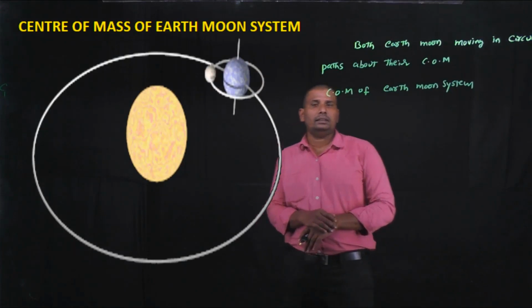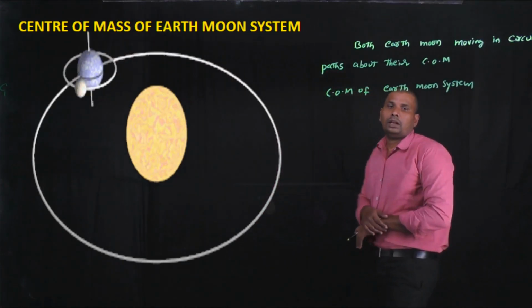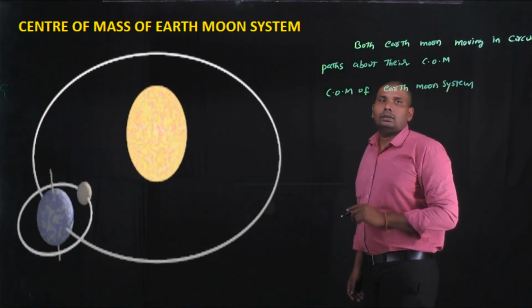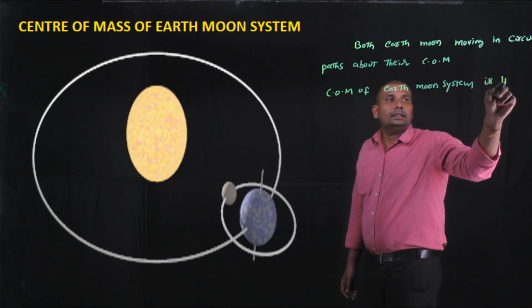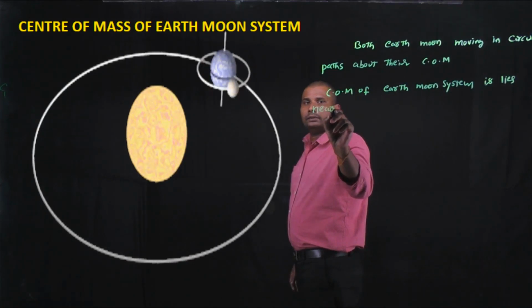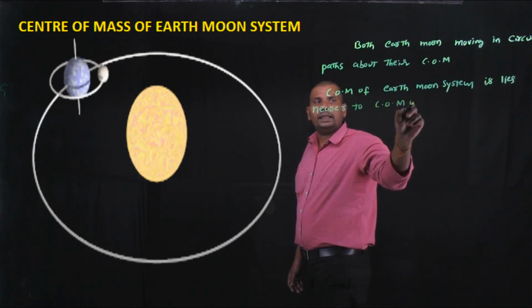Okay, here compared to the Moon, Earth is a huge object. Due to this, the center of mass of both Earth Moon system lies nearer to the center of mass of the Earth.